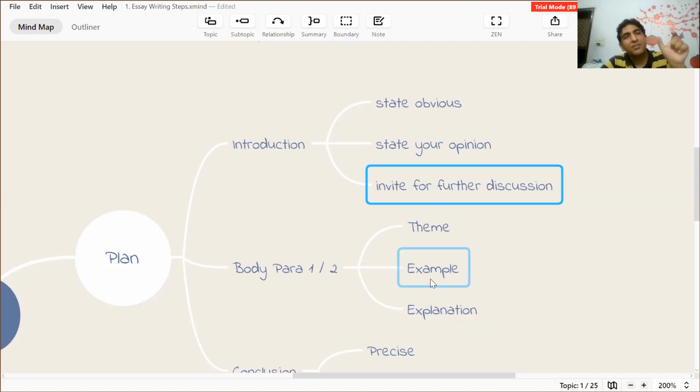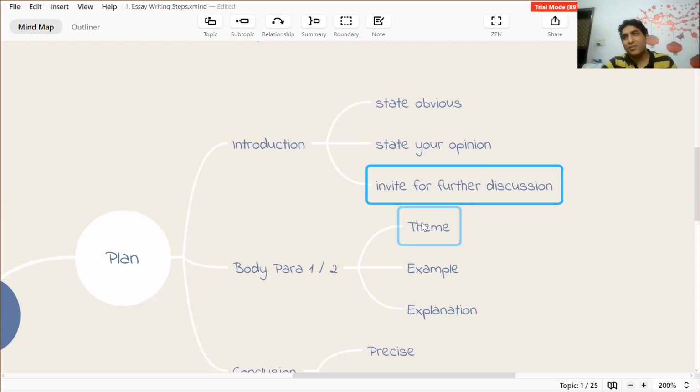So the first line of the paragraph should be a theme, then you write an example, and then you elaborate it with some explanation. For example, according to me, there are many advantages of living in an apartment. The biggest advantage is security, and you can write 1 or 2 lines about security.